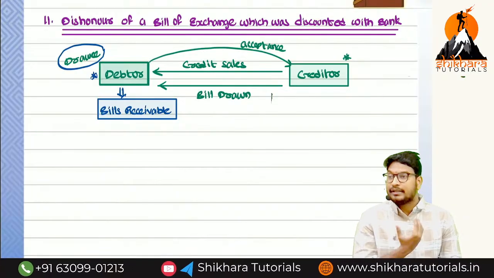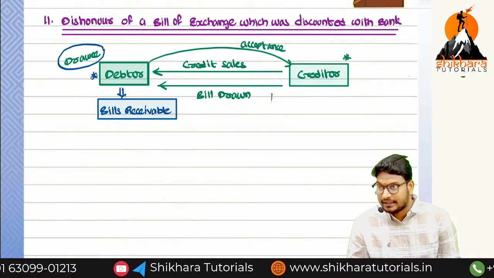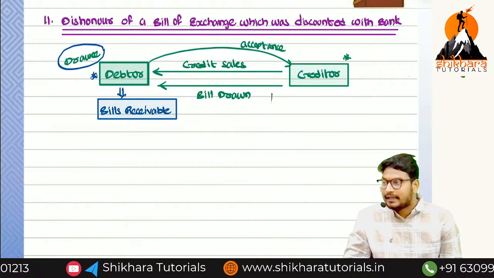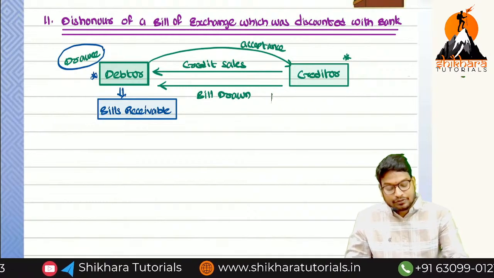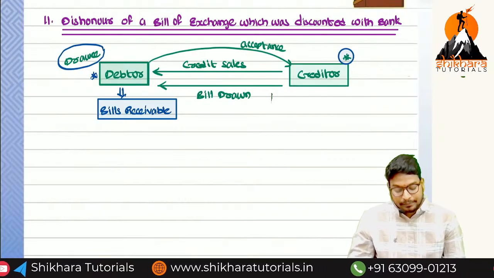Bills receivable comes in, so is it debit or credit? Asset comes in means debit. Which asset balance is decreasing? Debtor balance is decreasing. Which entry do we pass? At the point of time when the bill is drawn and accepted, which entry do we have to pass?